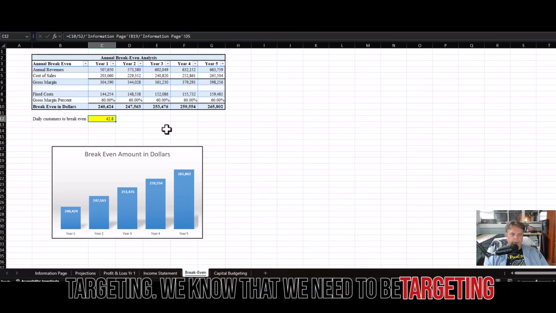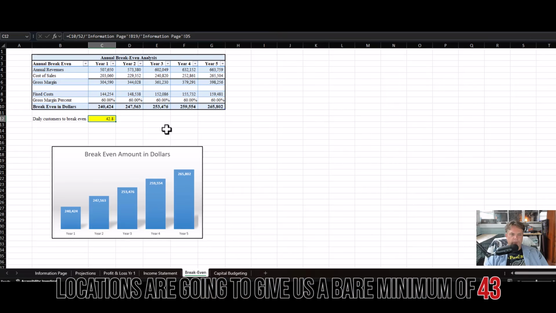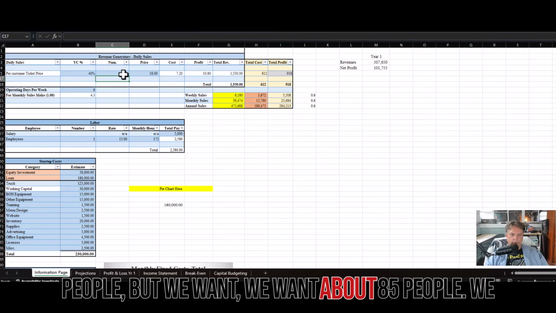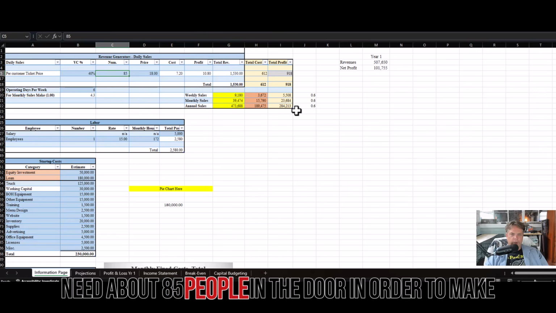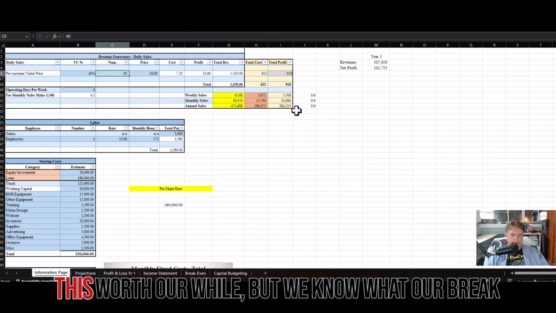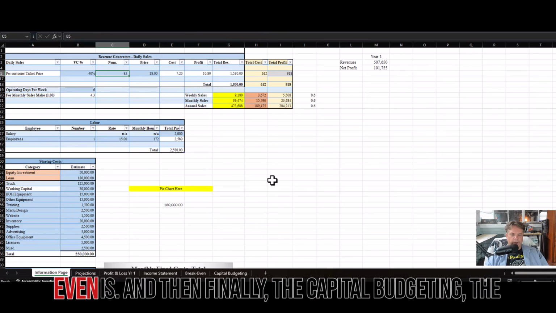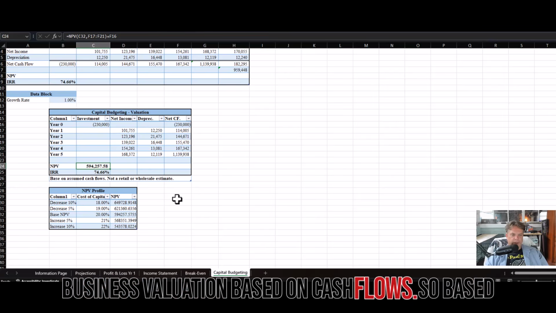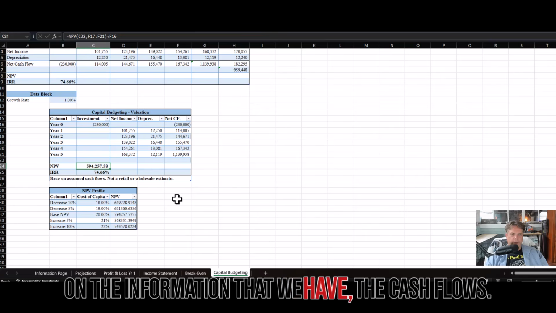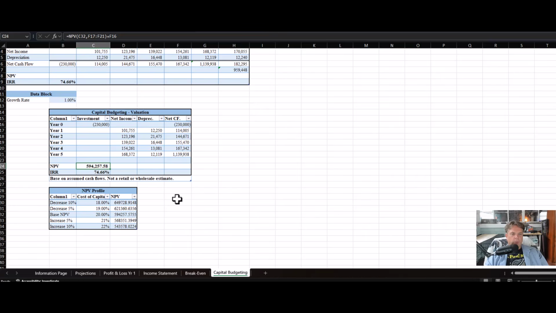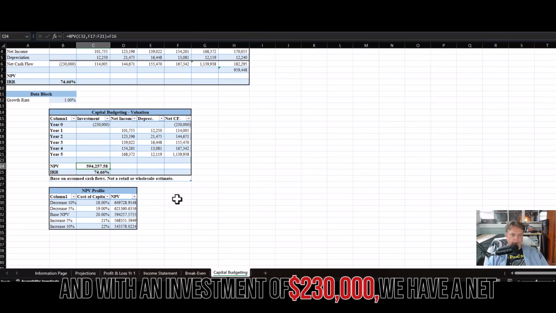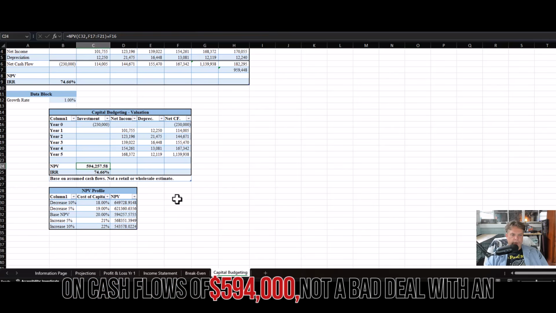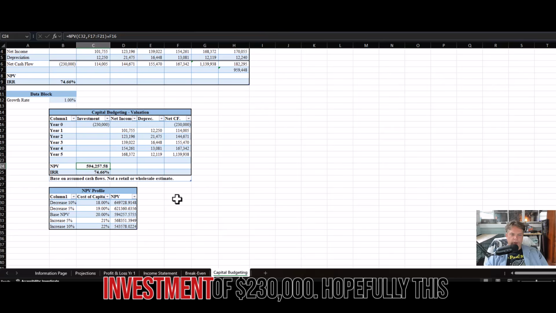Also, we now have a range of customers that we need to be targeting. We know that we need to be targeting locations that are going to give us a bare minimum of 43 people, but we want about 85 people. We need about 85 people in the door in order to make this worth our while. But we know what our break-even is. And then finally, the capital budgeting, business valuation based on cash flows. So based on the information that we have, the cash flows, and with an investment of $230,000, we have a net present value or a business valuation based on cash flows of $594,000. Not a bad deal with an investment of $230,000.